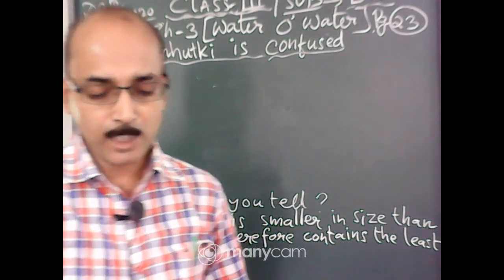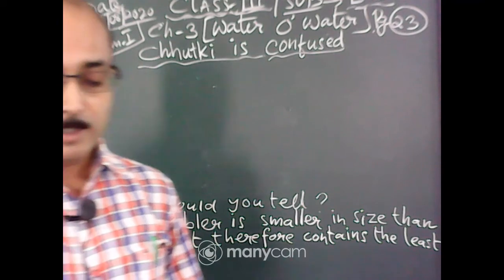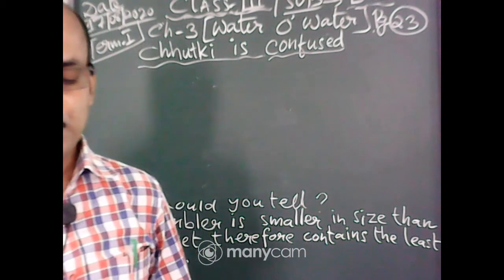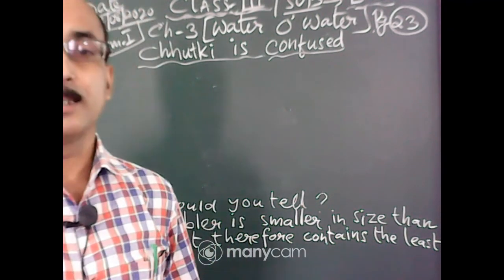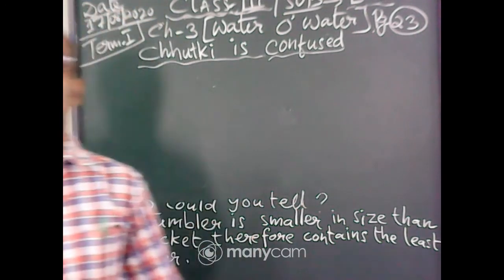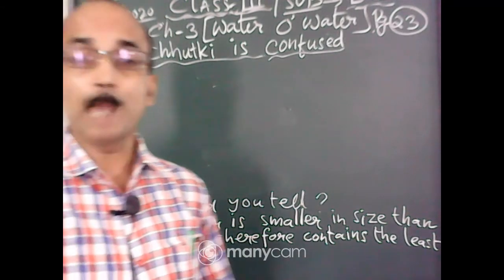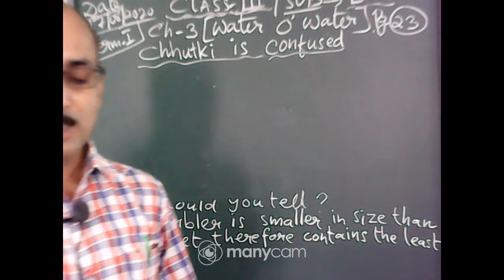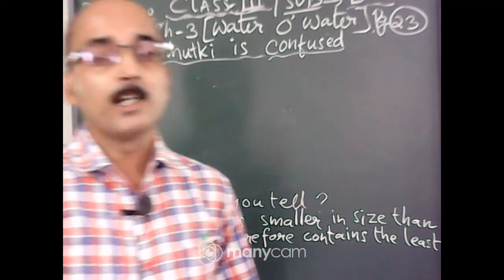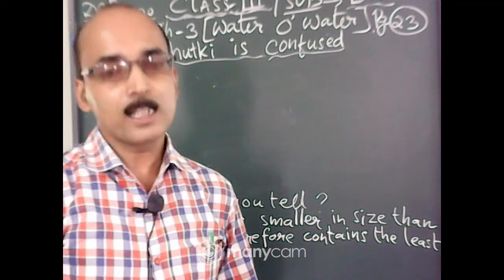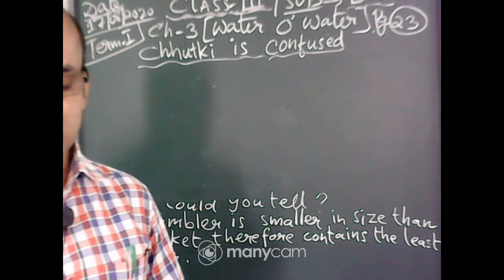We love to drink this in the hot season. Their uncle gave both of them mango panna in steel tumblers, but Chutki wanted the drink only in a glass tumbler. Her uncle poured the panna into a glass tumbler, but Chutki was not happy. Why? She complained, "Uncle, you have given me less panna." Chutki thought that her uncle had given her less panna. Now the question is, what do you feel? Did Chutki's glass tumbler have less panna?